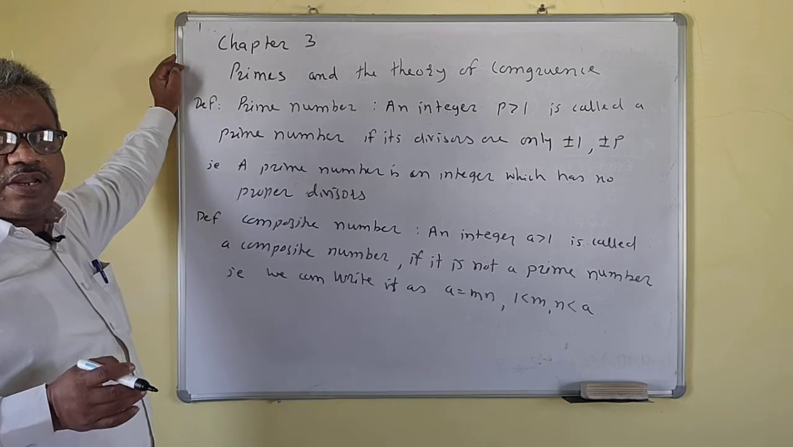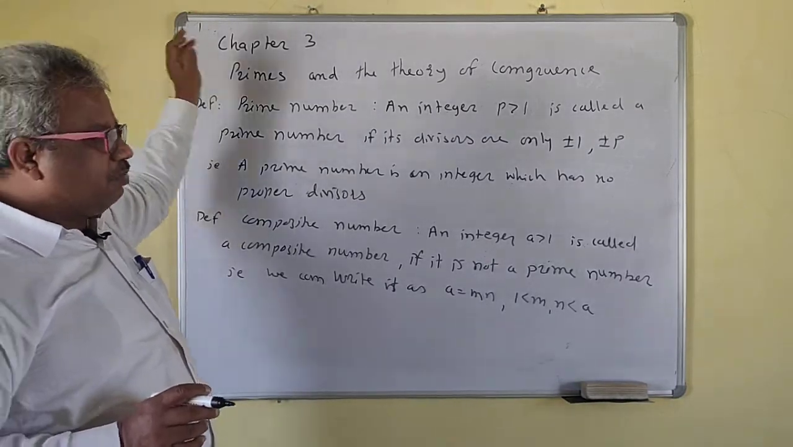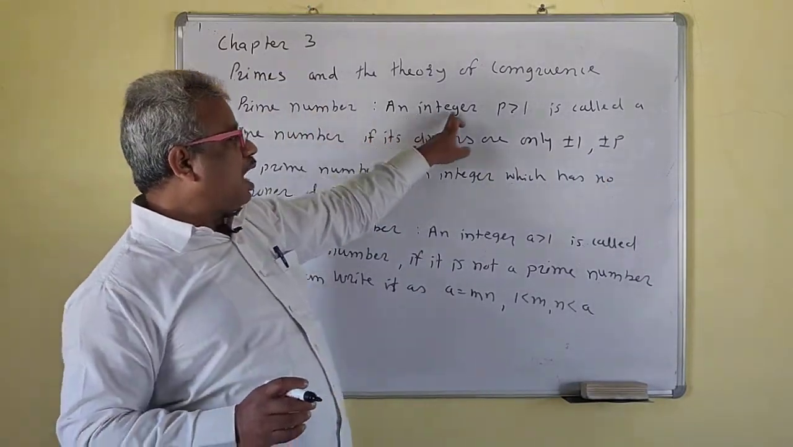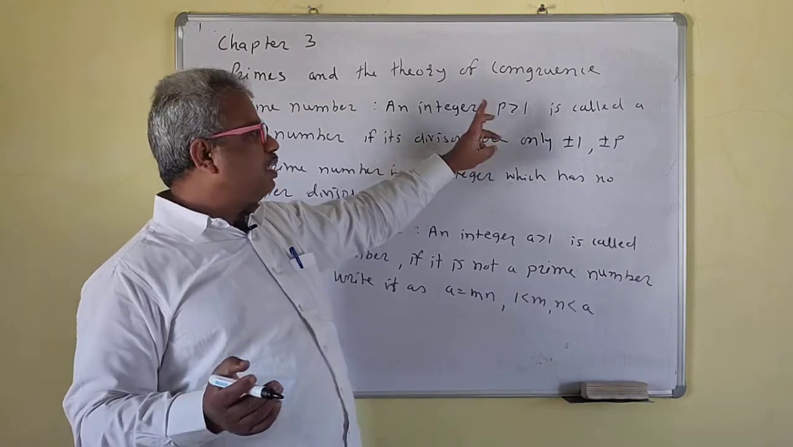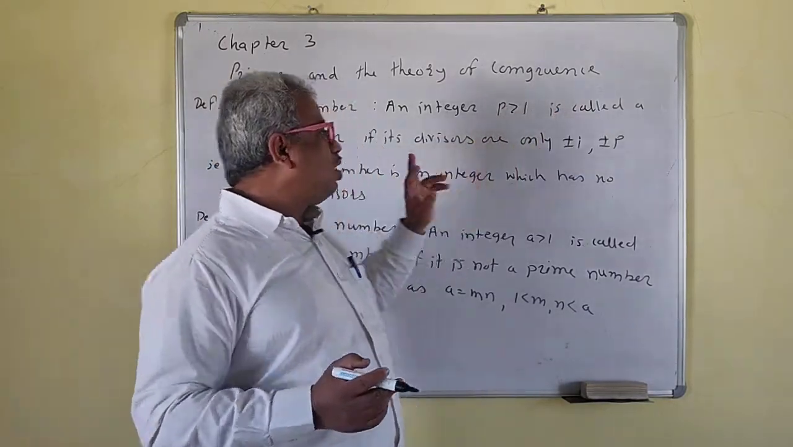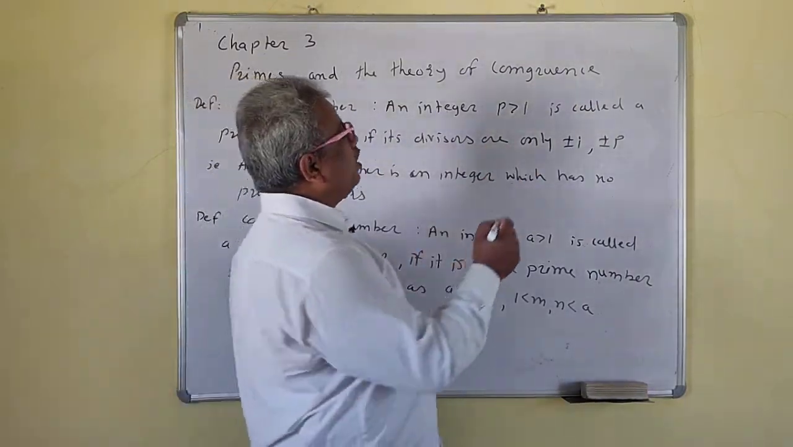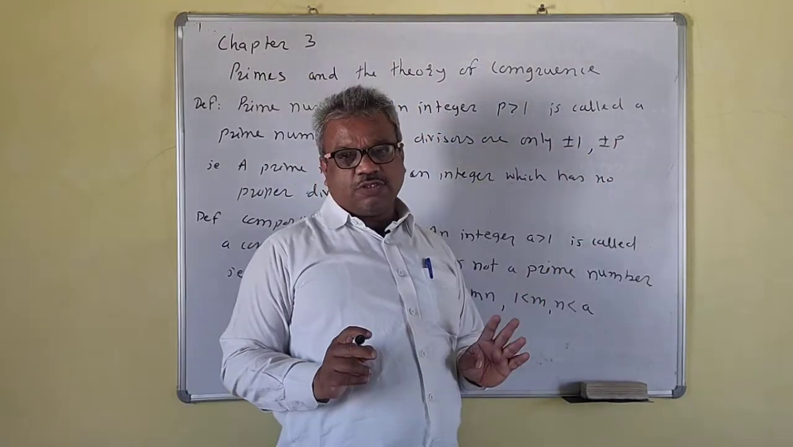So that means a number which is divisible by plus or minus 1 or plus or minus itself. Plus or minus 1. See, this is the definition. Prime number: an integer p greater than 1. Note that 1 is not a prime integer. So a prime number is greater than 1. It is called a prime number if it has the divisors only plus or minus 1 or plus or minus p.